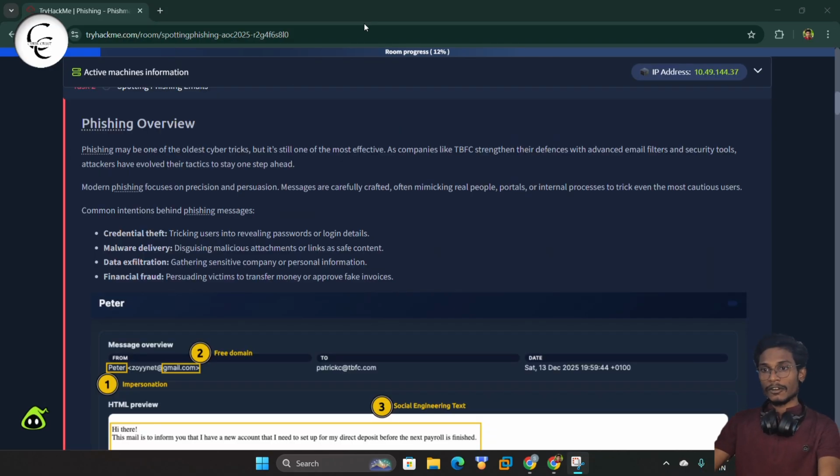So guys, first of all, let's complete the theory part and then we will move towards the practical and we will find the flags. So first of all, guys, let's know what is phishing.